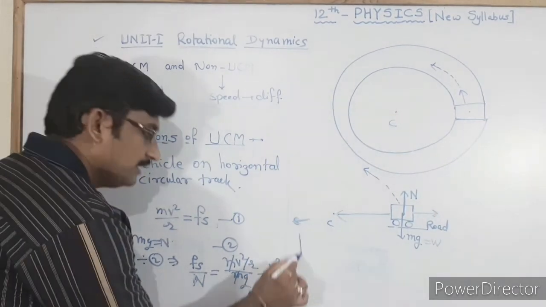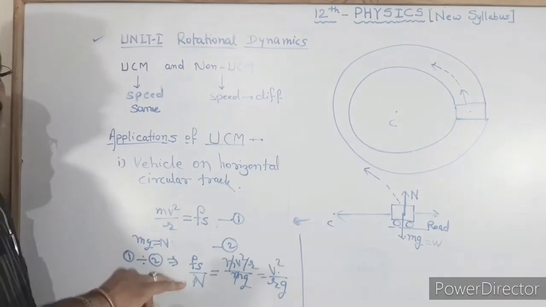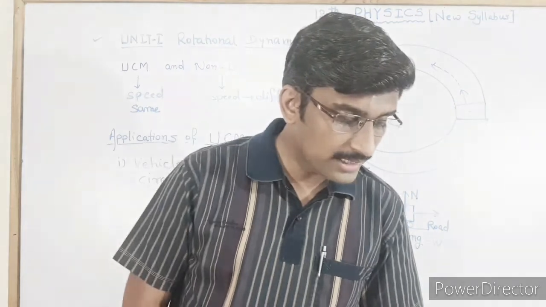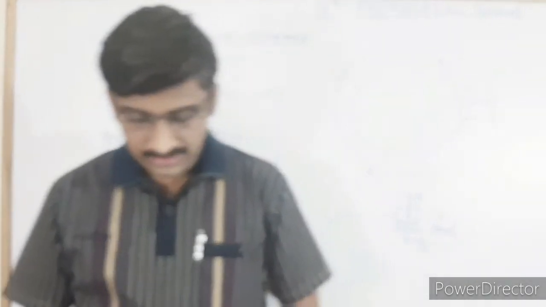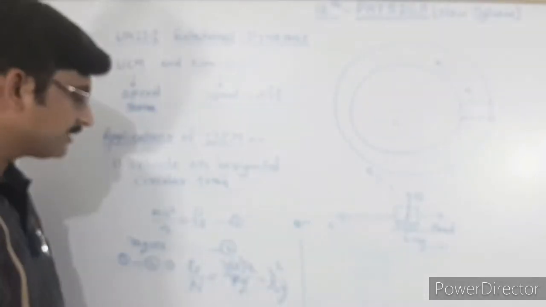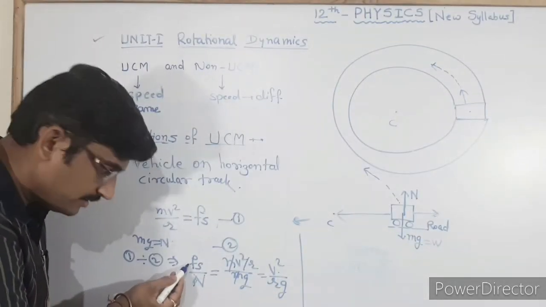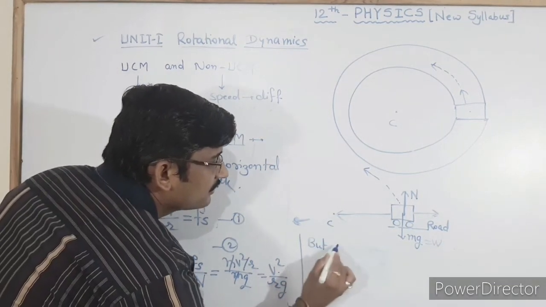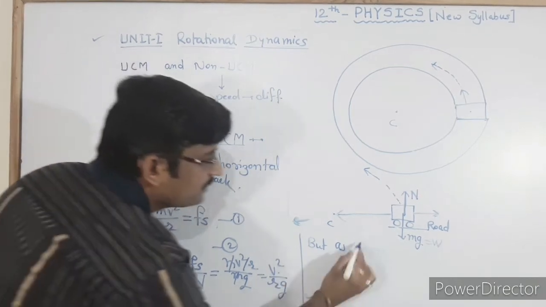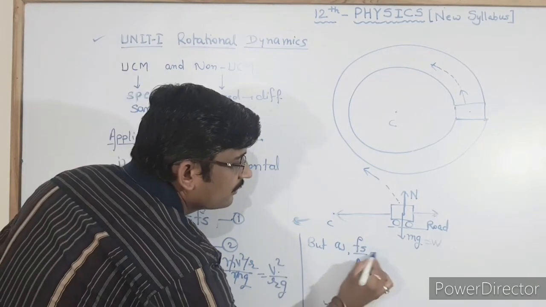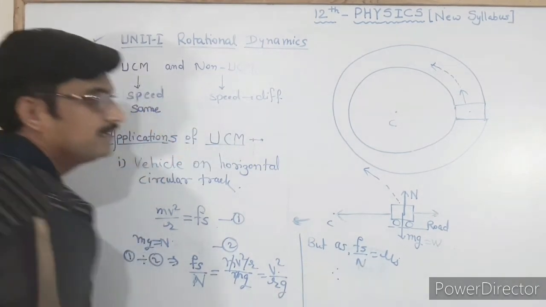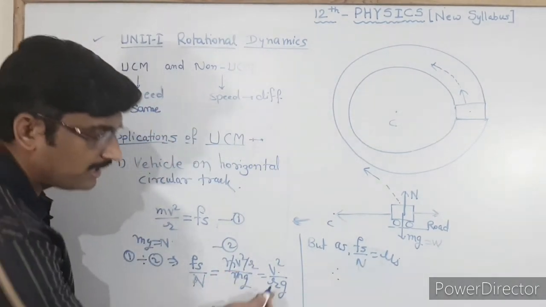We know that in last year we have seen mu s as the coefficient of static friction, and it is also given in our syllabus this year. In our book, the coefficient of static friction mu s is given by the force of static friction upon the normal reaction. As Fs upon N is equal to mu s, therefore v square upon rg is equal to mu s.